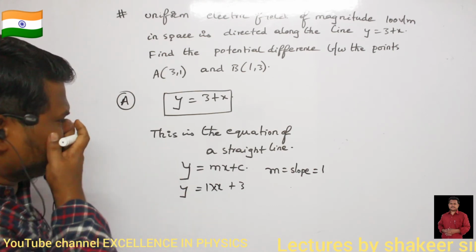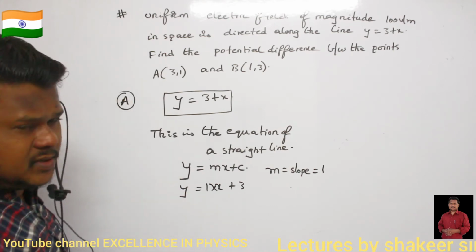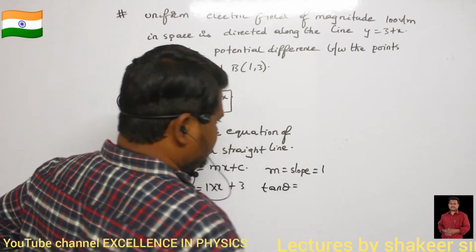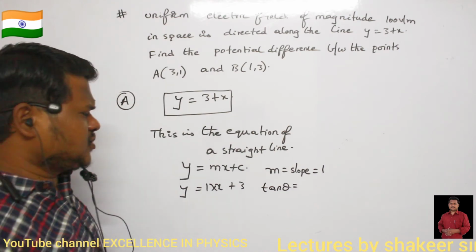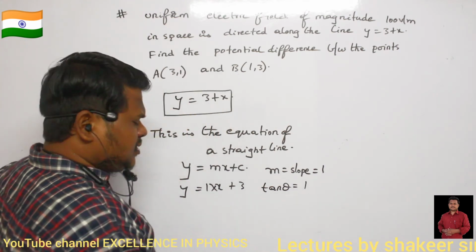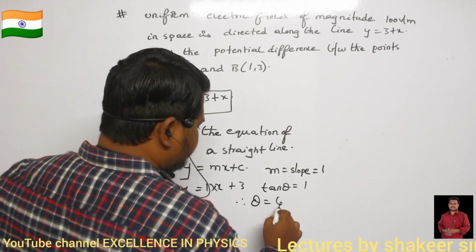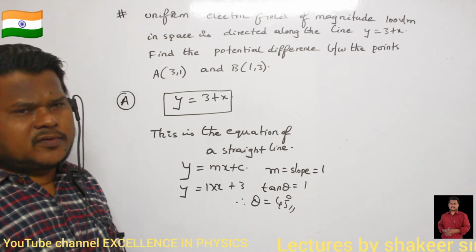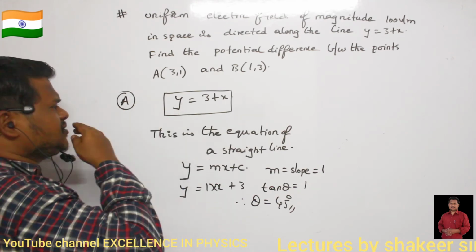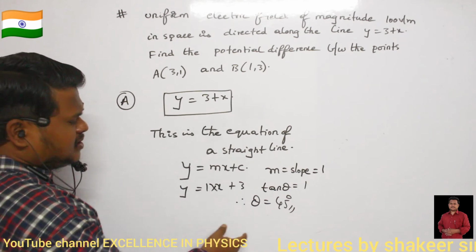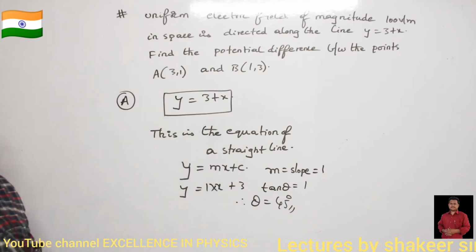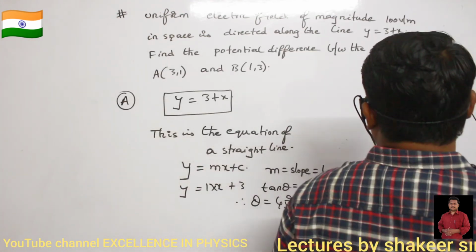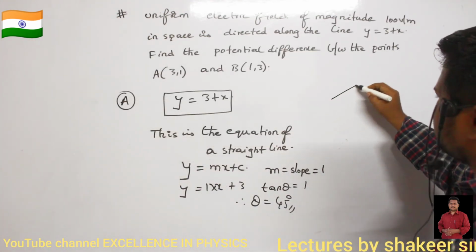What is meant by slope? Slope means tan theta only. Already we have studied this previously. Slope is nothing but tan theta. So tan theta value is how much? 1. If tan theta is 1, then theta value is 45 degrees. It means the electric field is present in which direction? The electric field is present at an angle of 45 degrees to the positive x-axis. That is the meaning of this. Are you able to understand? So this total electric field, I can say it is present in this direction.